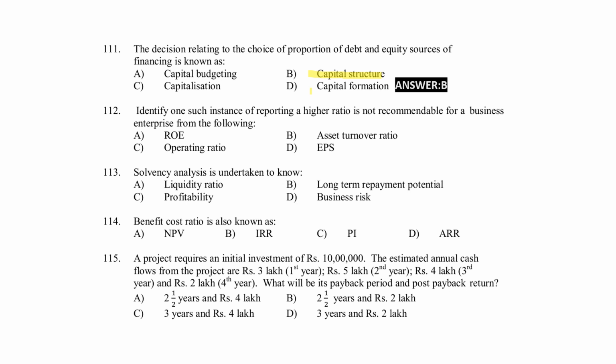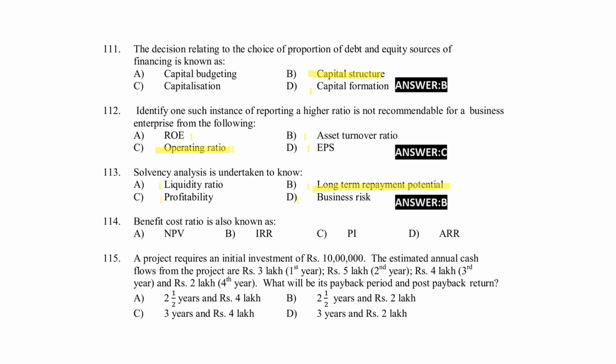Identify one such instance where reporting a higher ratio is not recommendable for a business enterprise from the following. Option A, ROE. Option B, asset turnover ratio. Option C, operating ratio. Option D, EPS. Option C, operating ratio is the right answer here. Solvency analysis is undertaken to know option A, liquidity ratio. Option B, long-term repayment potential. Option C, profitability. Option D, business risk. Option B, long-term repayment potential is the right answer here.